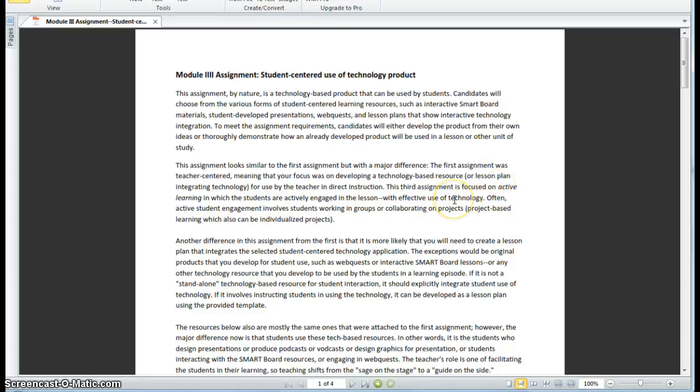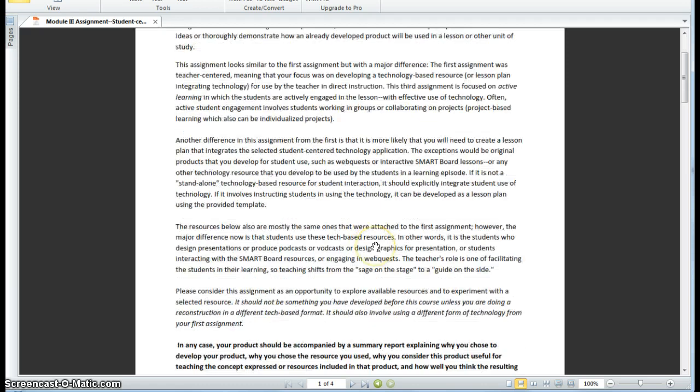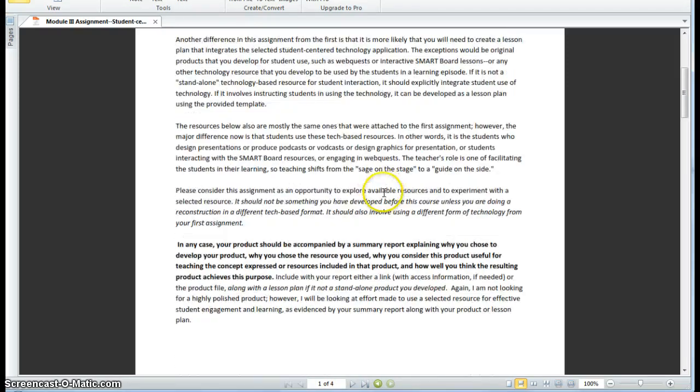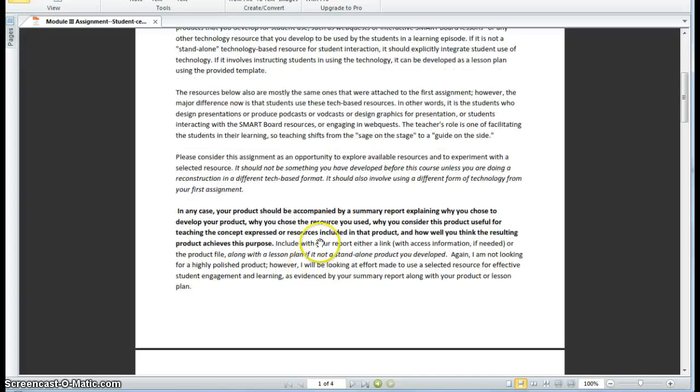Hopefully you've already started to look at and work on the third assignment, but I wanted to point out a few things about the assignment just to make sure that you're focused on the way of doing the assignment and what needs to be turned in.